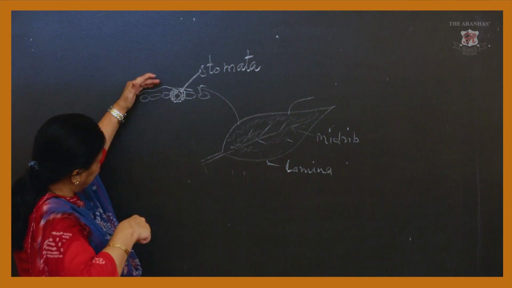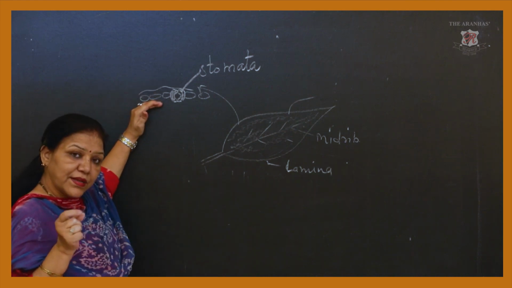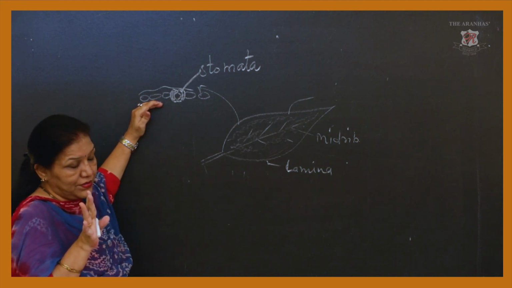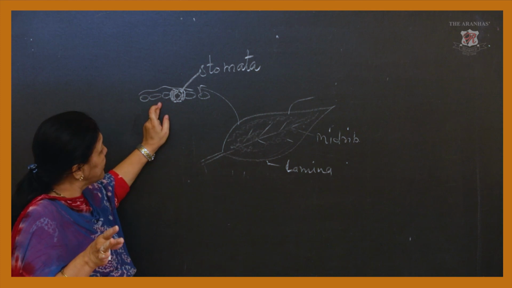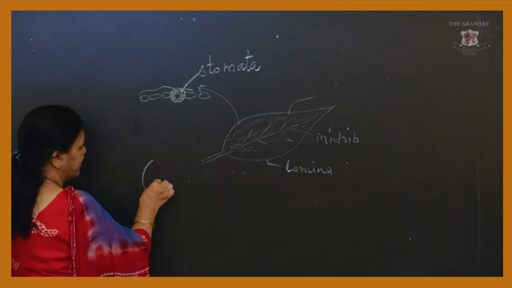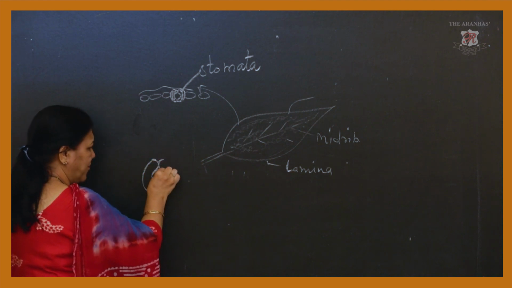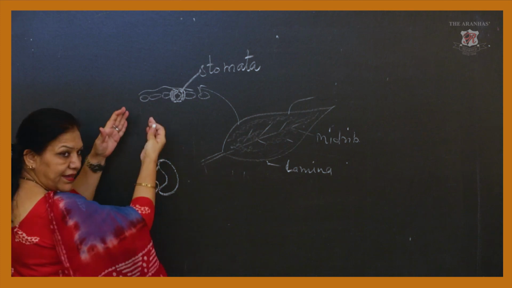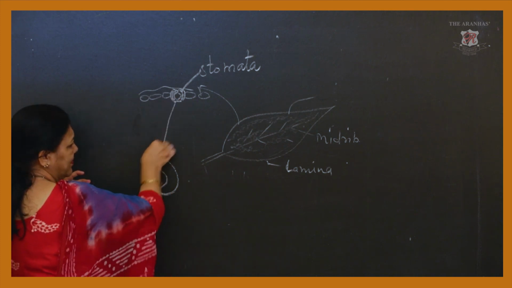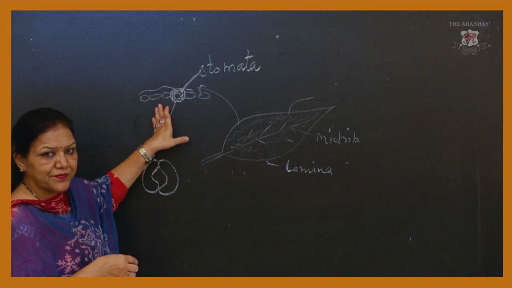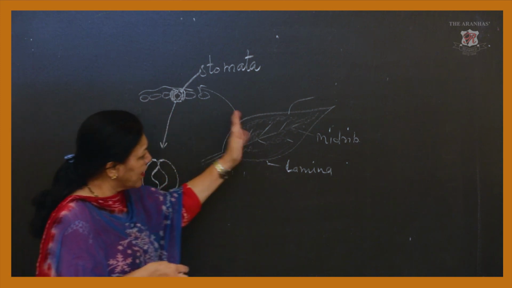So under the cuticle there is one layer of epidermis. We have seen epidermis in the root already, okay? Then this epidermis has a kidney shape, or we can say Rajma beans. I am enlarging this stomata here. This stomata is present in between the epidermis, and especially on the dorsal side.